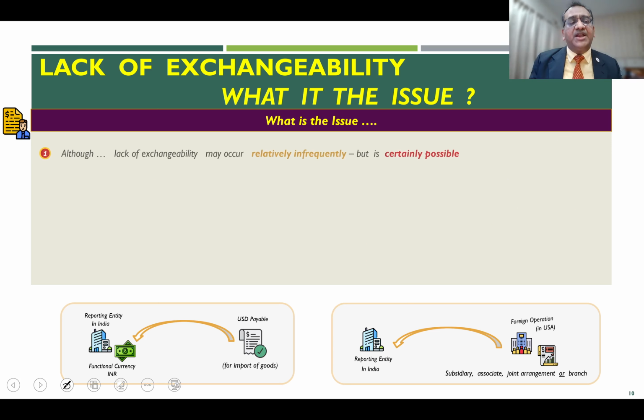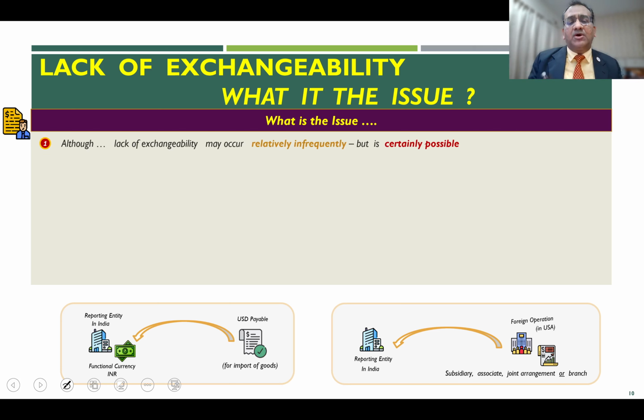So that is the problem statement. So this was the issue. Now let us see, continued on the next slide. Although we know that lack of exchangeability is not very usual, and even if it happens, it will happen mostly very infrequently, of course, it is possible. In certain geographies, in certain economies, let's say for example Venezuela, it is certainly possible that these kinds of situations may arise.